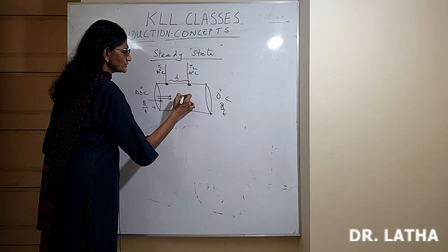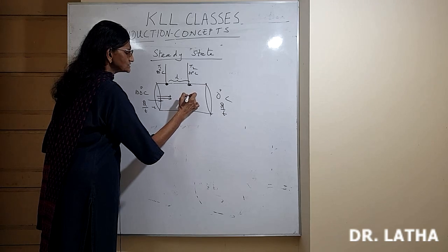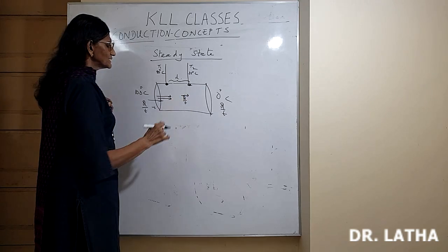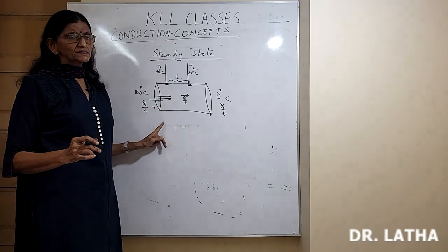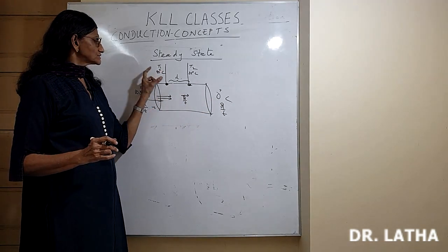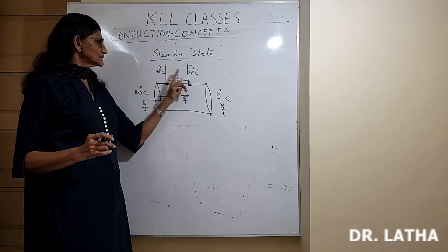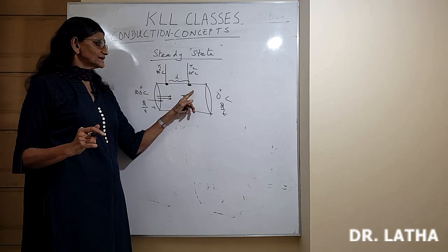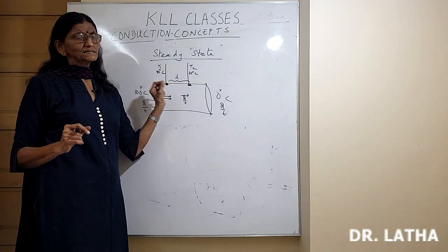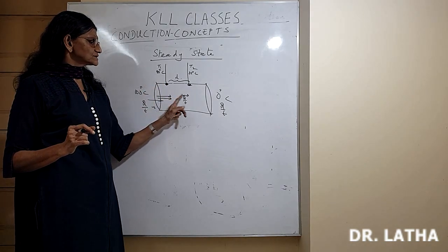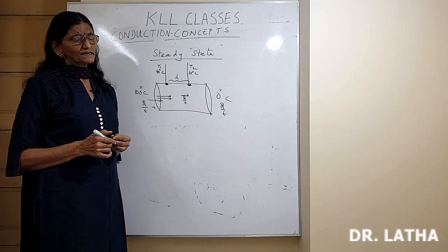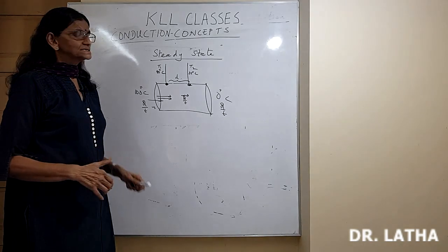If I want to find Q by T at this point also, it will be the same. So through every part of the conductor, Q by T remains a constant. So that's called steady state. The different thermometers or different points will have different temperatures but steady temperatures. The condition is that Q by T remains a constant at every part of the conductor. Okay, so that is steady state.